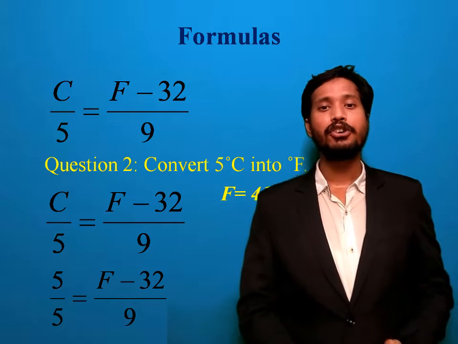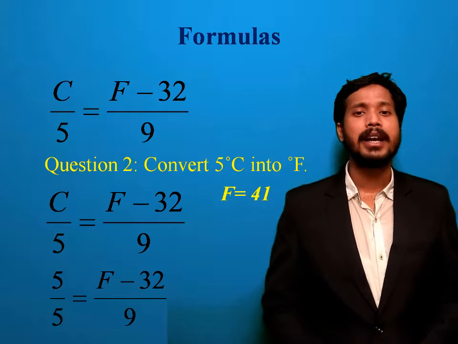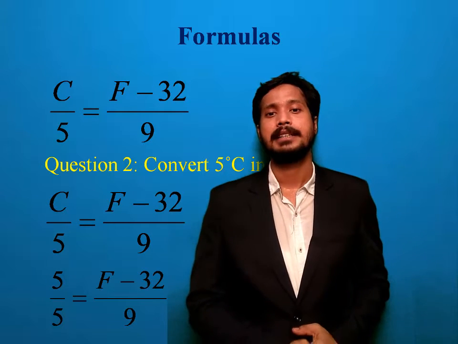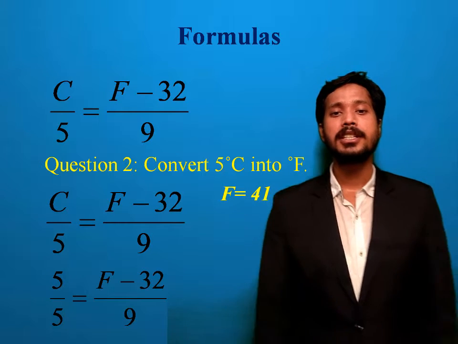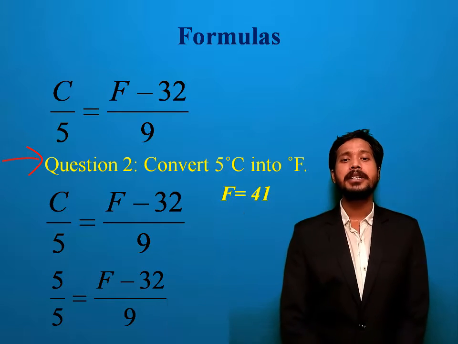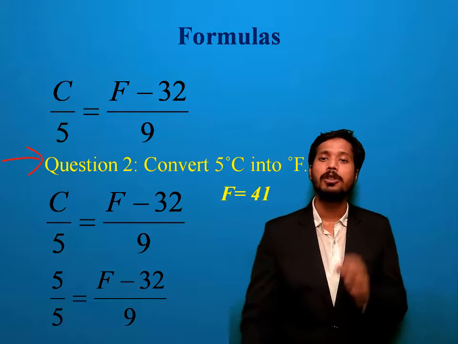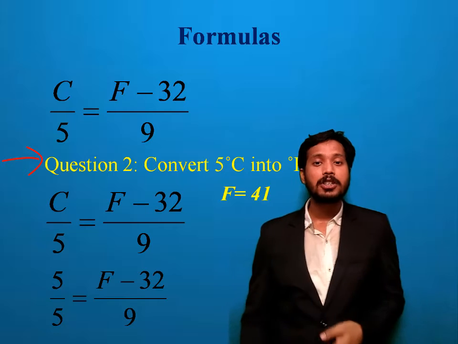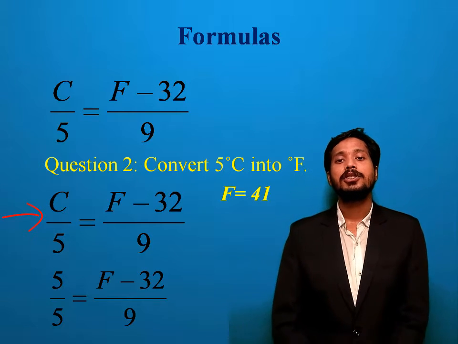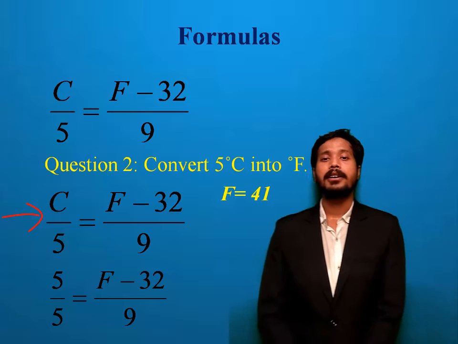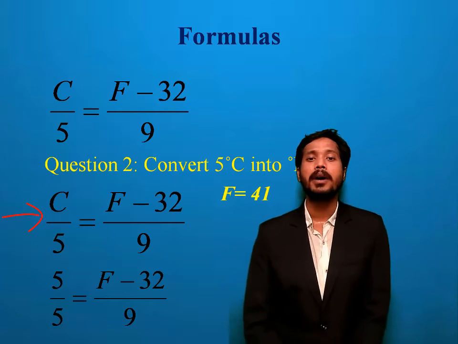So the formula is C by 5 equals F minus 32 by 9. Remember this formula. The question given is: convert 5 degree Celsius into degree Fahrenheit. How are you going to solve this? First we have to remember the relation between Celsius and Fahrenheit: C by 5 equals F minus 32 by 9.